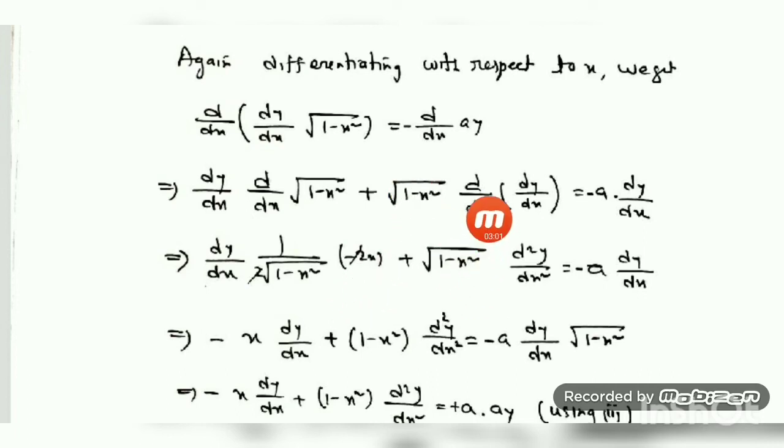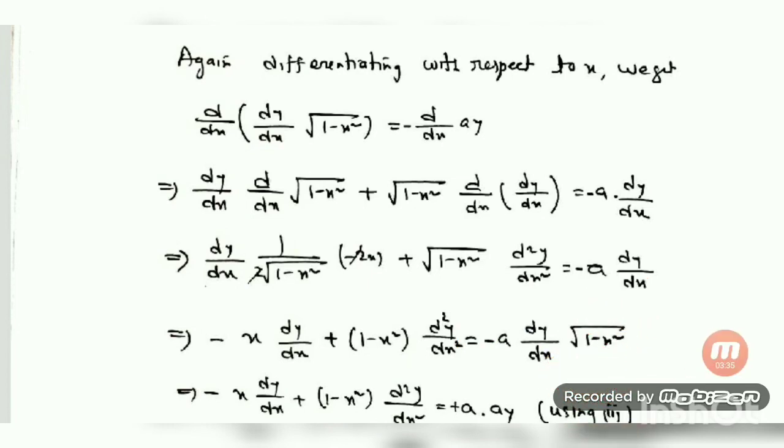This one keep as it is, and d/dx of dy/dx is what? The second derivative, that is d2y/dx2, minus a dy/dx. Then I bring this denominator under root of 1 minus x square, multiplying both sides by under root of 1 minus x square. Then we can write: minus x dy/dx is left here, and under root of 1 minus x square into under root of 1 minus x square is 1 minus x square, into d2y/dx2, minus a dy/dx into under root of 1 minus x square.